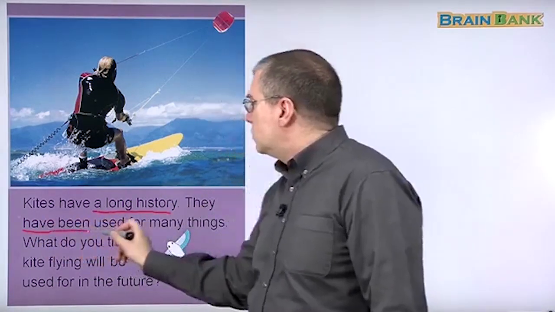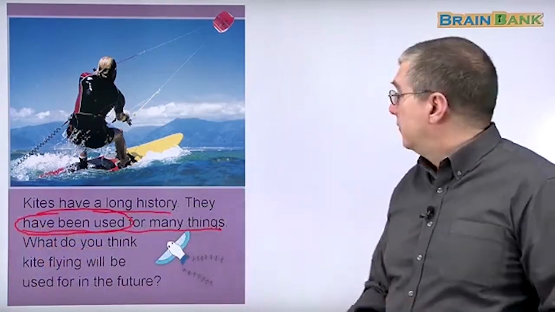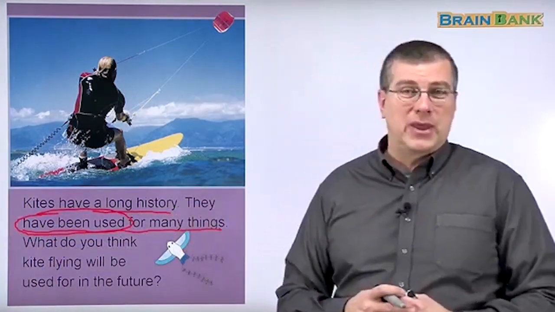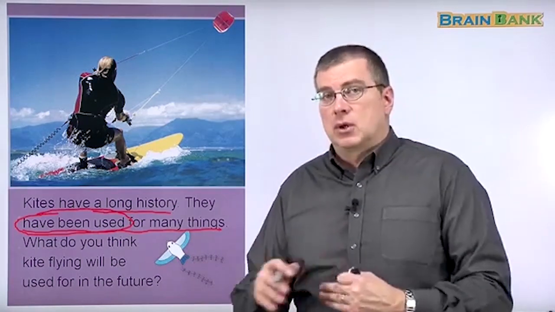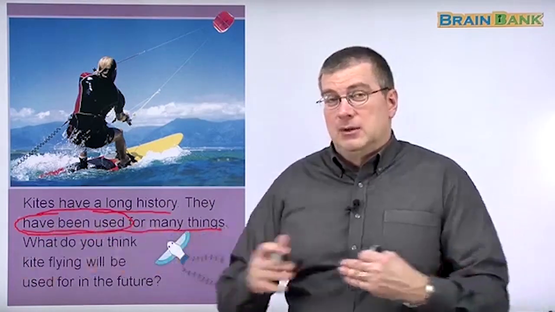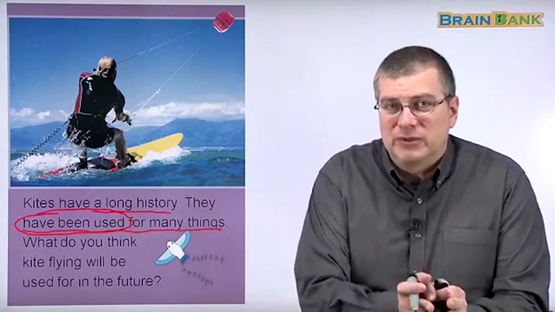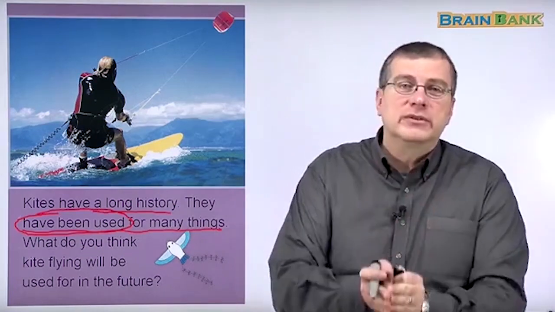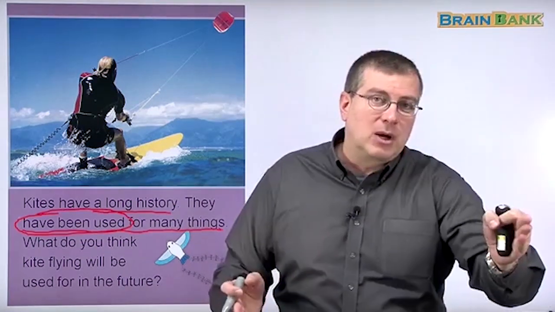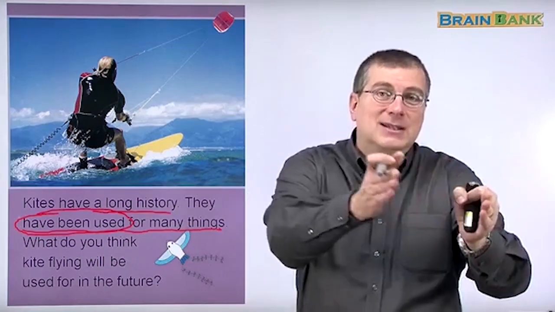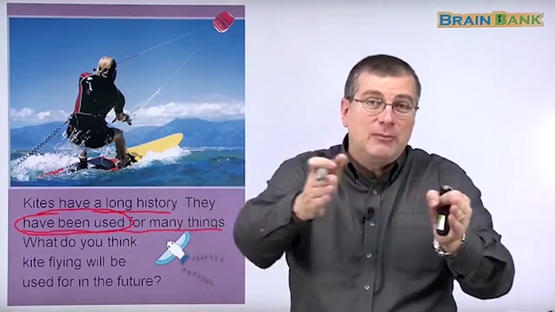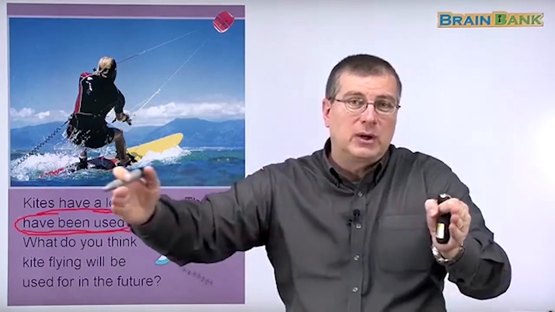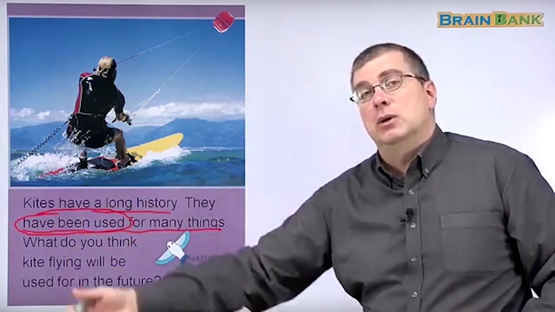They have been used for many things. Have been used means that they have been used for a very long time, and they're used for many different things. Kites have been used for a long time, and it's continual, right? No, they didn't stop using kites. They started to be used maybe thousands of years ago, and they continue to be used. So have been used means for a very long time. They are continually used.